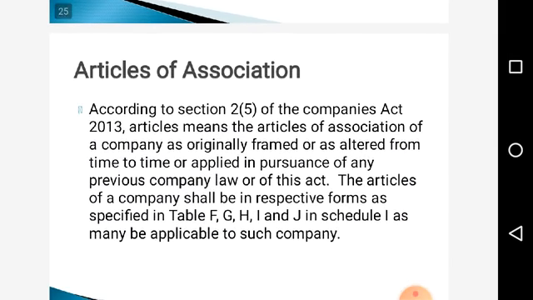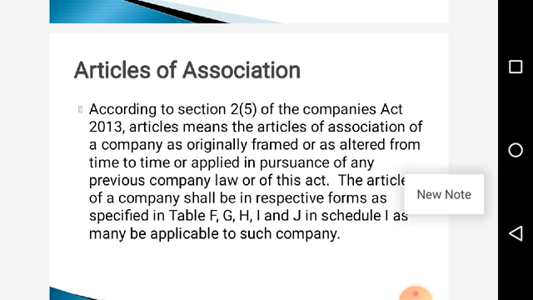Now we will see what the Companies Act says about the Articles of Association. According to Section 2, subsection 5 of the Companies Act 2013, articles means the articles of association of a company as originally framed or as altered from time to time or applied in pursuance of any previous company law or of this Act.